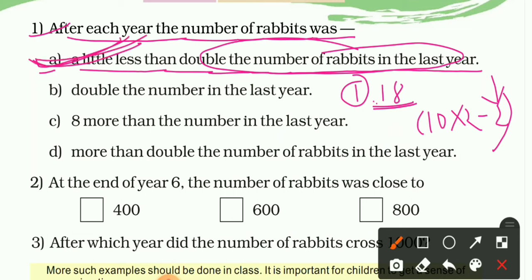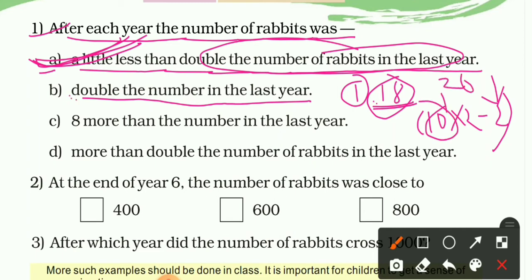Now come to B. Let's see how it is wrong. This is the double of the number in last year. No, because in first year it was 18, not 20, because 20 is the double of 10, so it should be 20, then this statement will be correct. But here it is wrong. Now see, 8 more than the number in last year.